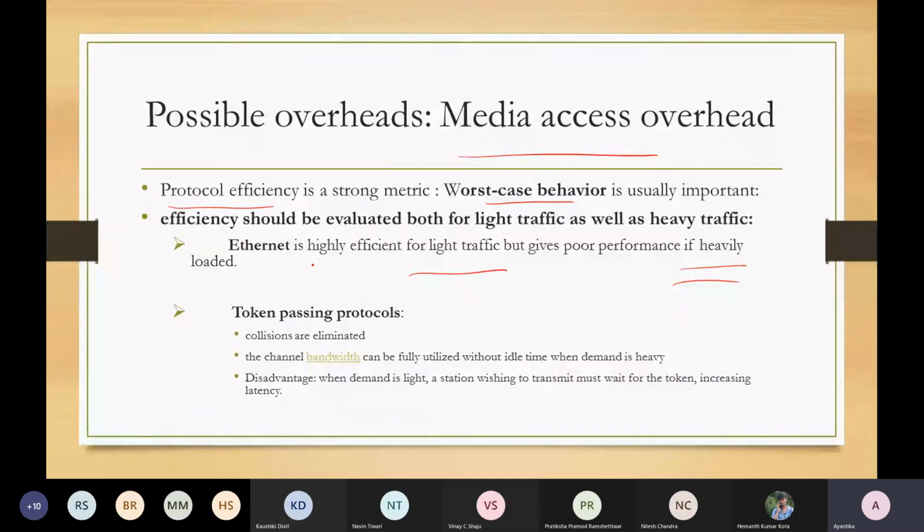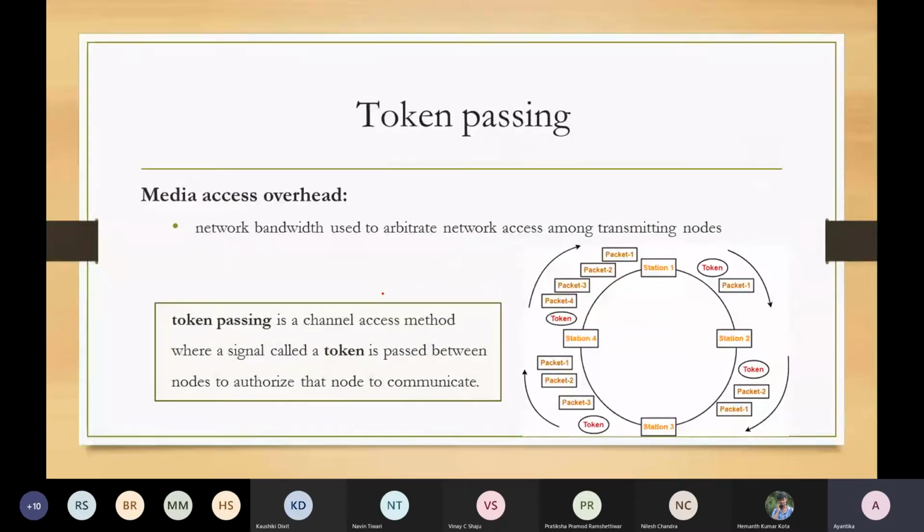Next we are taking another very common protocol, the token passing method, where we eliminate the chance of any collision and try to fully utilize the channel bandwidth. So what is the concept of token passing? This is a channel access method where any station, maybe station 1, based on your protocol, starts the communication and holds or generates a token.